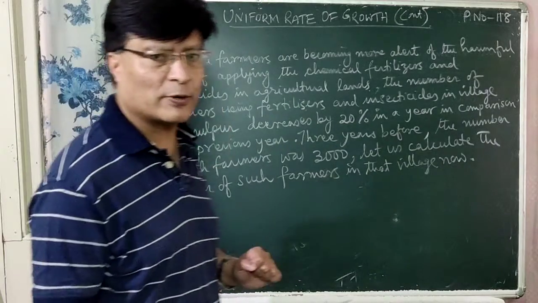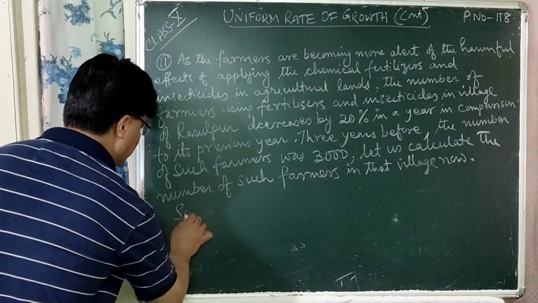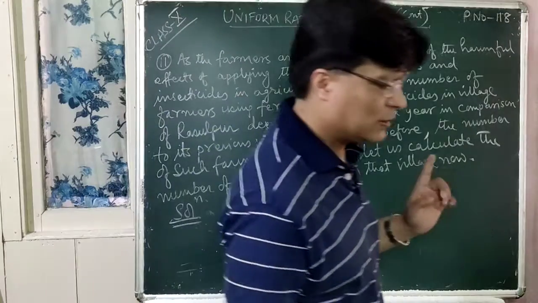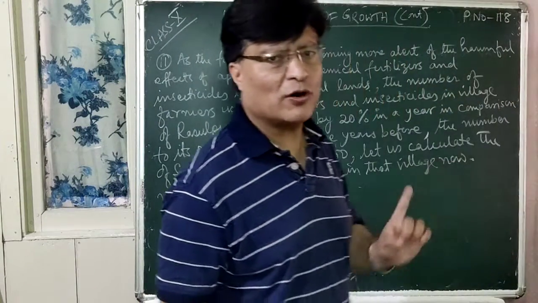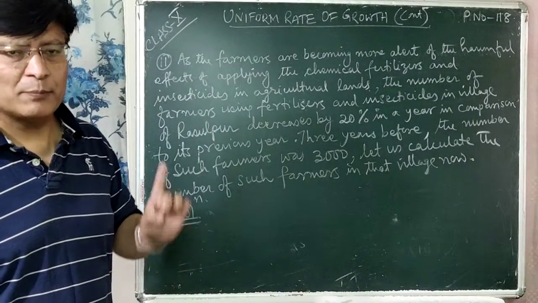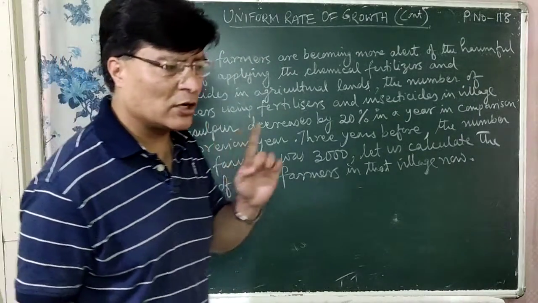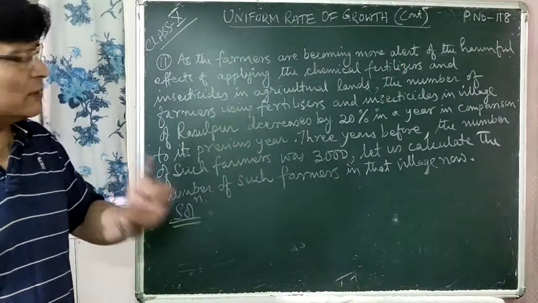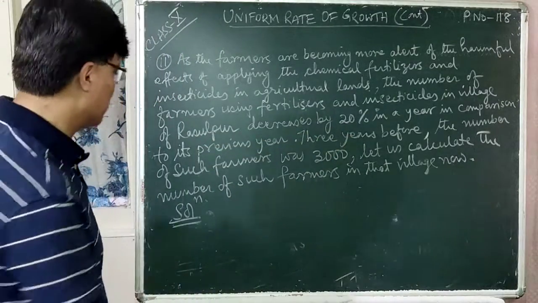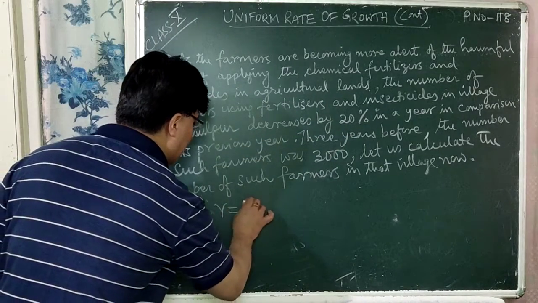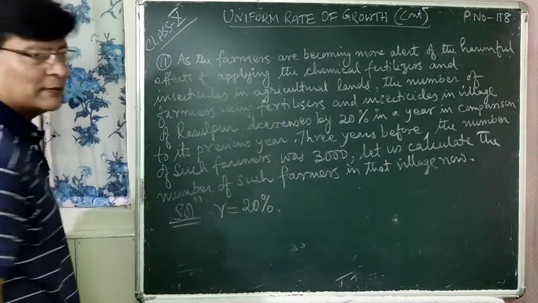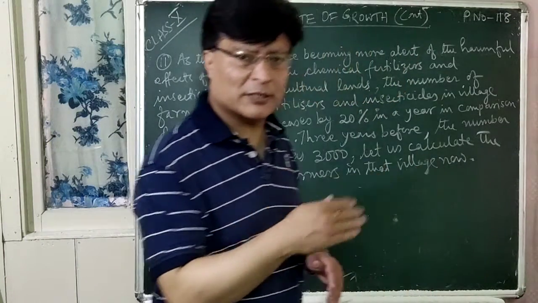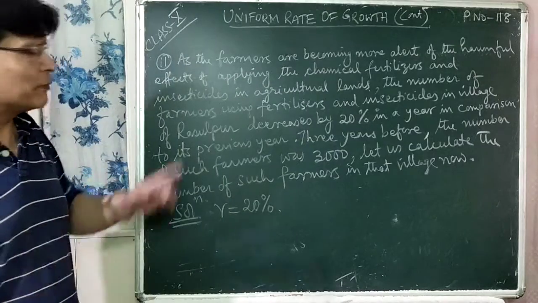Now let's do this problem now. So solution. Now here the rate of decrease of the number of farmers per year is 20% in comparison to the previous year. That is the value for R. R is equal to what here? 20%, right?